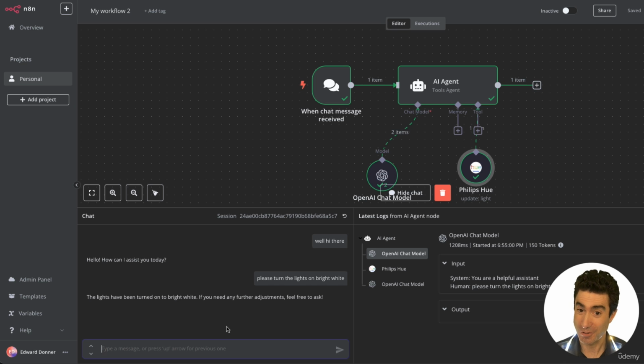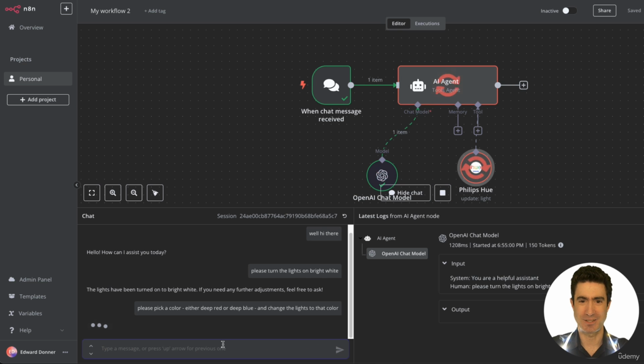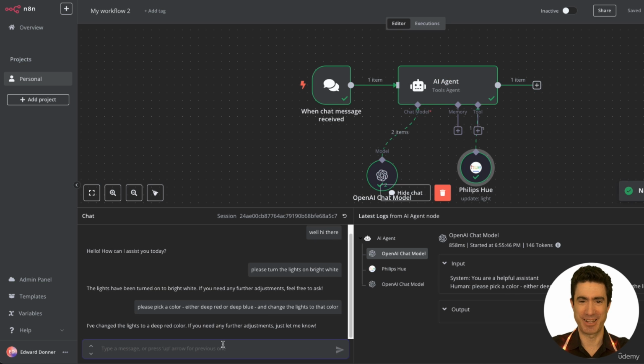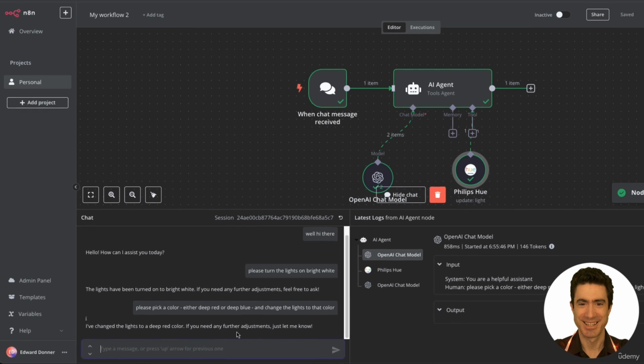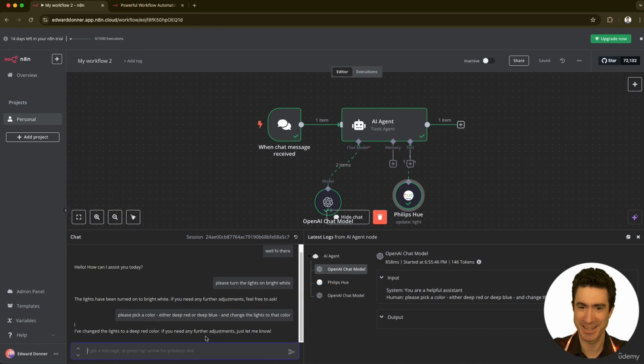To make it autonomous, we need to give this agent some agency. So let's say, please pick a color. Let's say either deep red or deep blue, and change the lights to that color. Let's see how it does with that. And there we go. A lovely red comes out. Fantastic. So there you have it. We have an autonomous agent. Maybe it's a simple task, but nonetheless, you just saw it making its own decision, picking red over blue and changing the light bulb, all through N8N's web app.